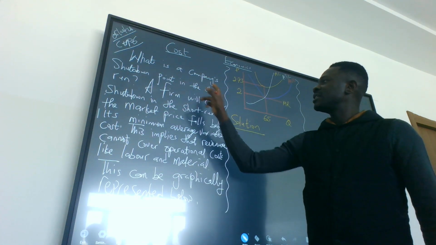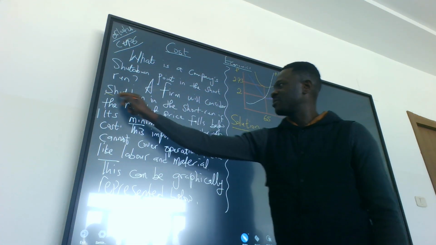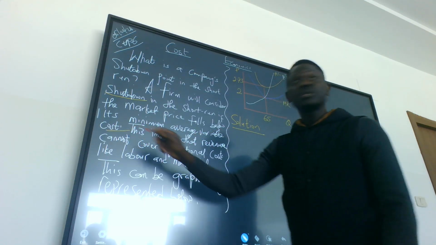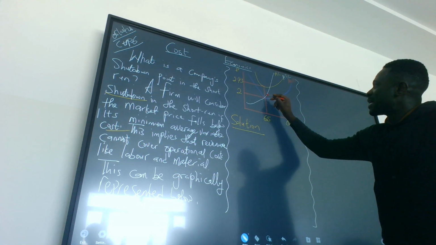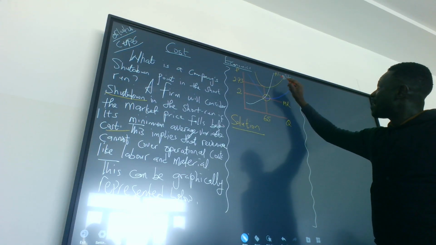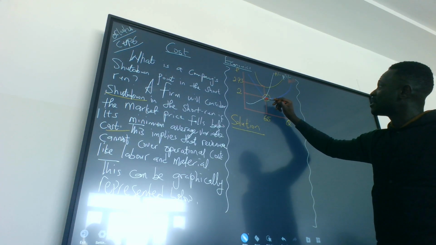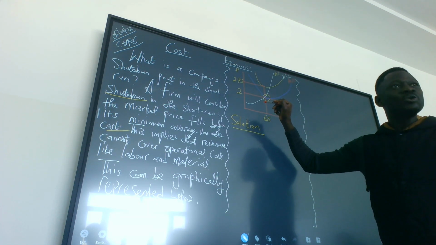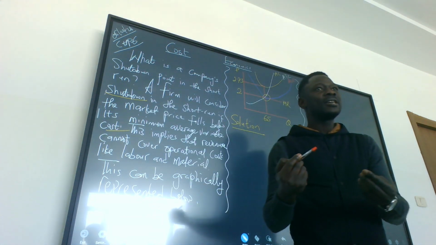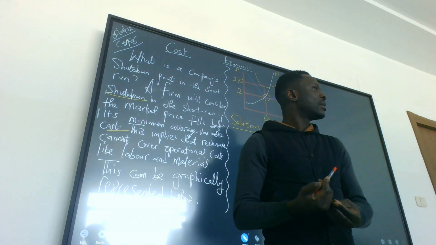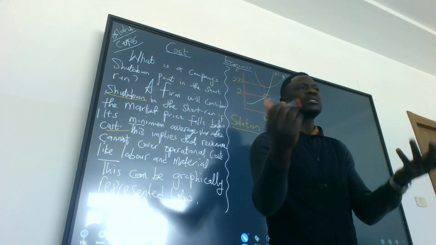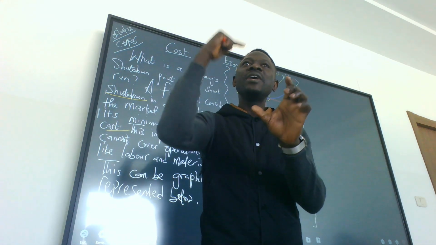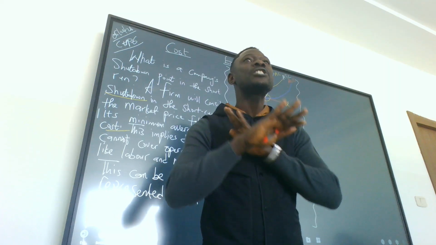What is a company's shutdown point in the short run? A firm will consider shutdown in the short run if the market price falls below its minimum average variable cost. Look here, this is the market price. The average variable cost is above the market price, which simply means the firm is incurring a loss. You cannot sell above the market price, so you cannot cover your variable cost. Your variable cost is the cost of labor and the cost of raw materials. So if a firm is unable to sell above the variable cost in the short run, it should consider shutting down.